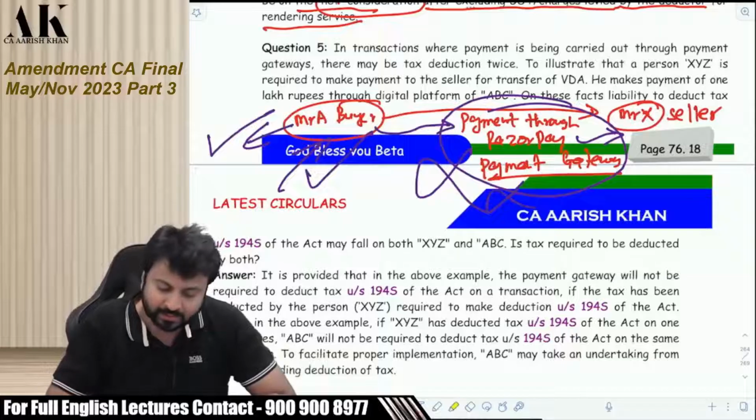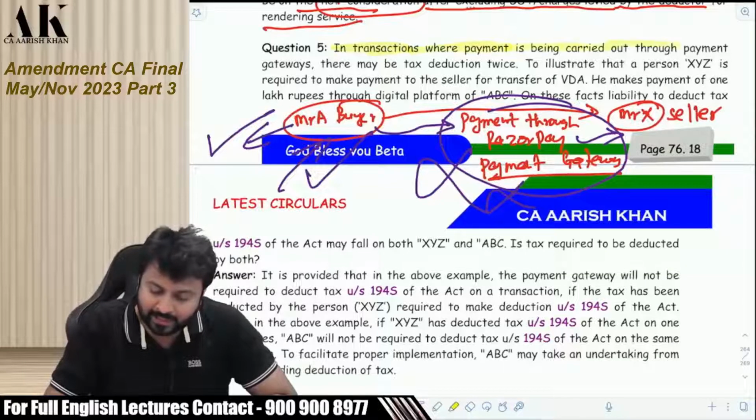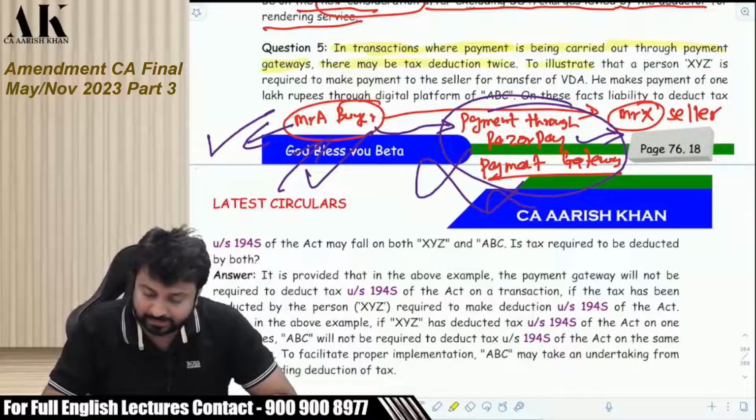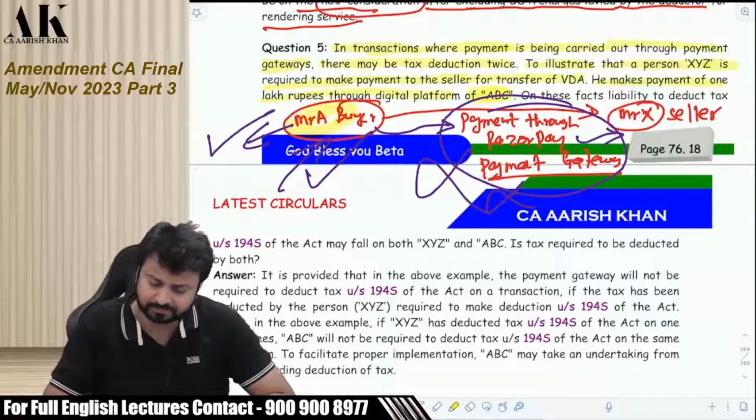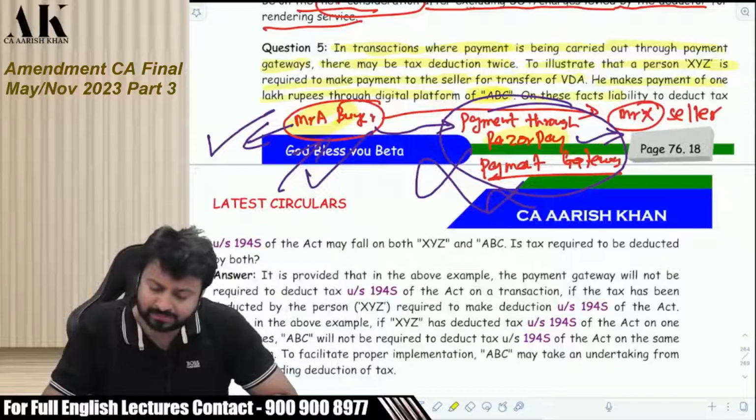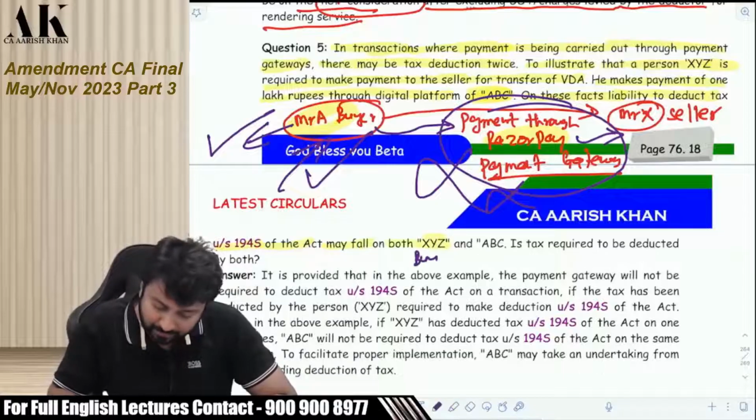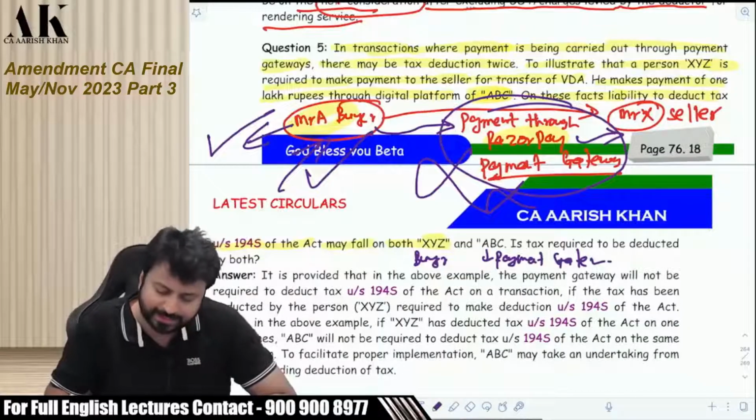Okay, check it once. In the transactions where the payment is being carried out through payment gateways, there may be deduction twice. To illustrate, a person XYZ is a buyer, XYZ is Mr. A, is required to make payment to the seller for transfer of VDA. Okay. He makes payment of 1 lakh rupees through digital platform of ABC. Now ABC is Razor Pay. On these facts, liability to deduct tax under 194S of the Act may fall on both XYZ, who is the buyer, and ABC, who is a payment gateway. Is tax required to be deducted by both?